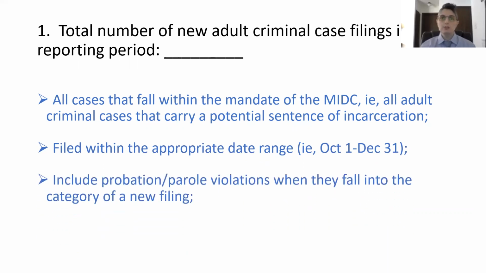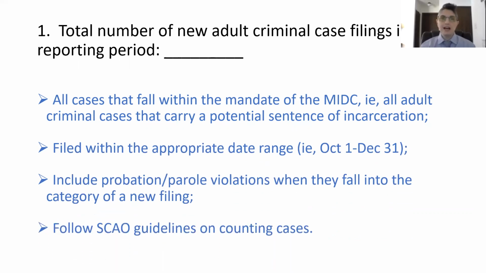You should include probation or parole violations when they fall into the category of a new filing. If they do not fall into the category of a new filing, do not count them again. Please follow the guidelines from SCAO on counting cases.